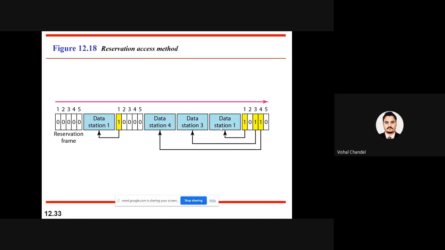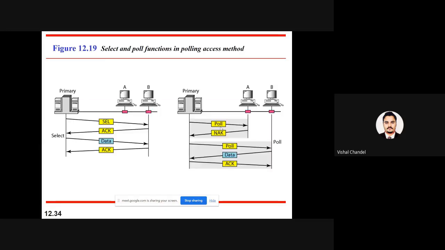Are you getting my point? These 4 persons have decided that every person is going to take a time for the discussion with Vishal sir for 10 minutes. So we have reserved, or we have just started the transmission. Now every person comes one by one, and he is going to take the time of 10 minutes. So that we call the reservation.